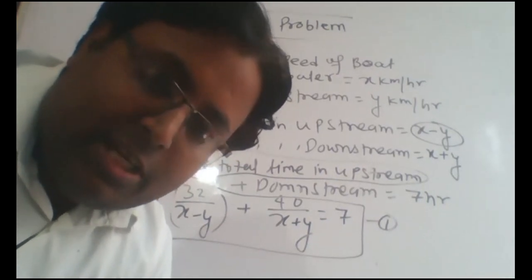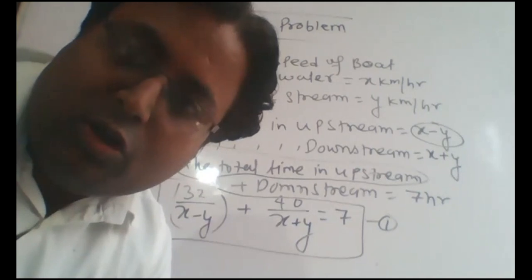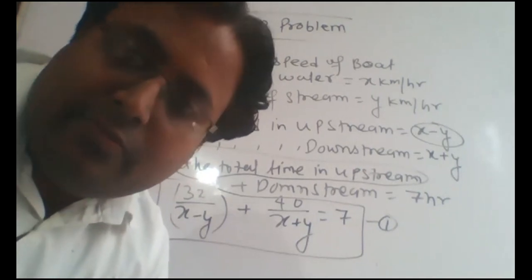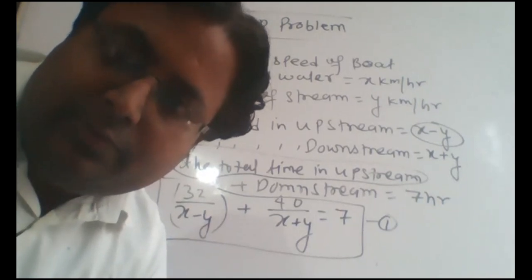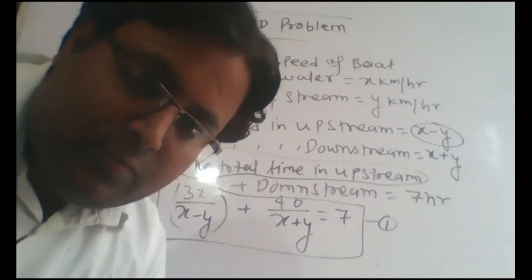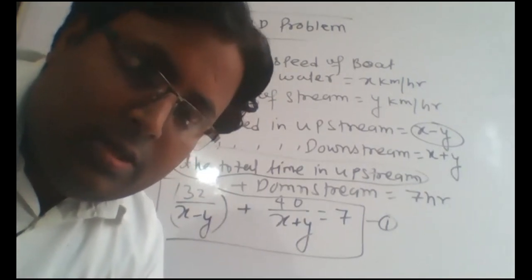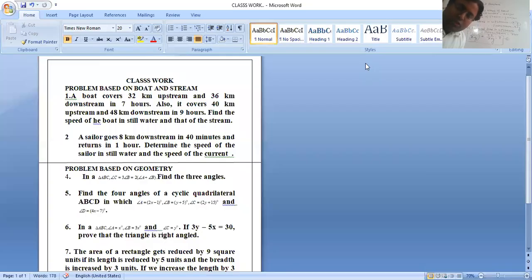The second statement is according to the question. Just see onto the screen, everyone.